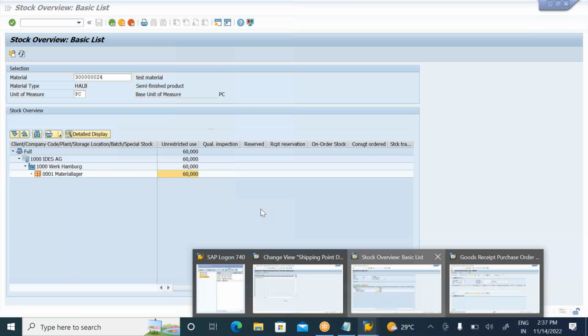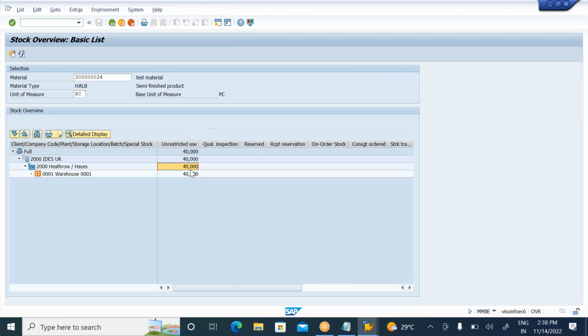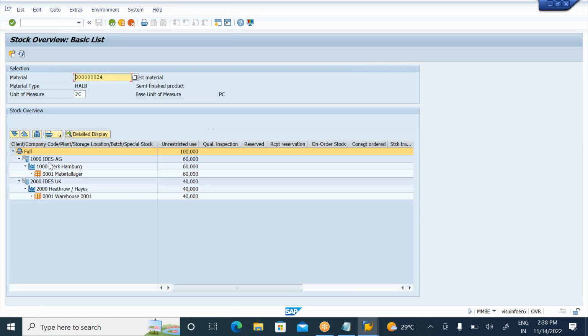Right. So now if I come back here, I need to observe whether my stock is received in my receiving plant or not. Okay. For 2000 company code location, 40 pieces need to be received here. Now, yes, the stock is received in my receiving plant. I want to check both the plants here, so just remove the plant here. I can check both the plants. In 1000 company code, 1000 plant, I have 60 pieces. In 2000 company code, 3000 location, I have 40 pieces. All together, I have 100 pieces.